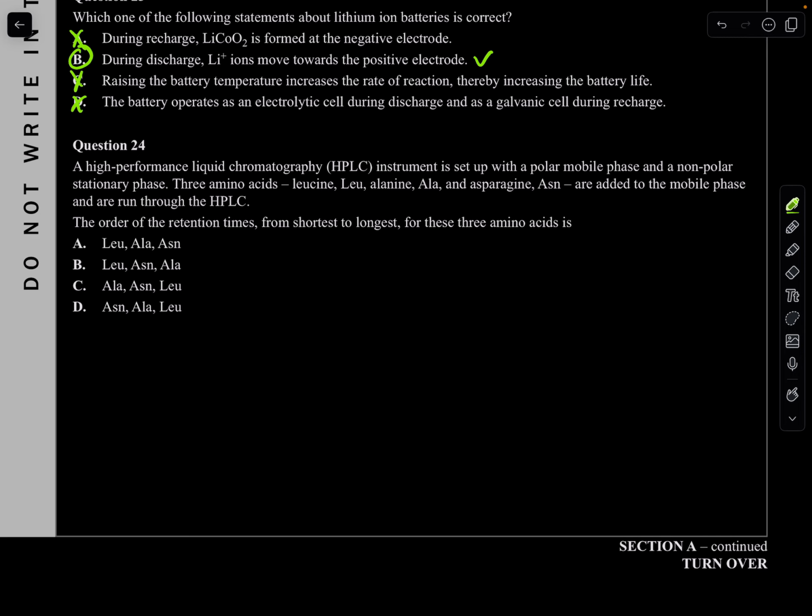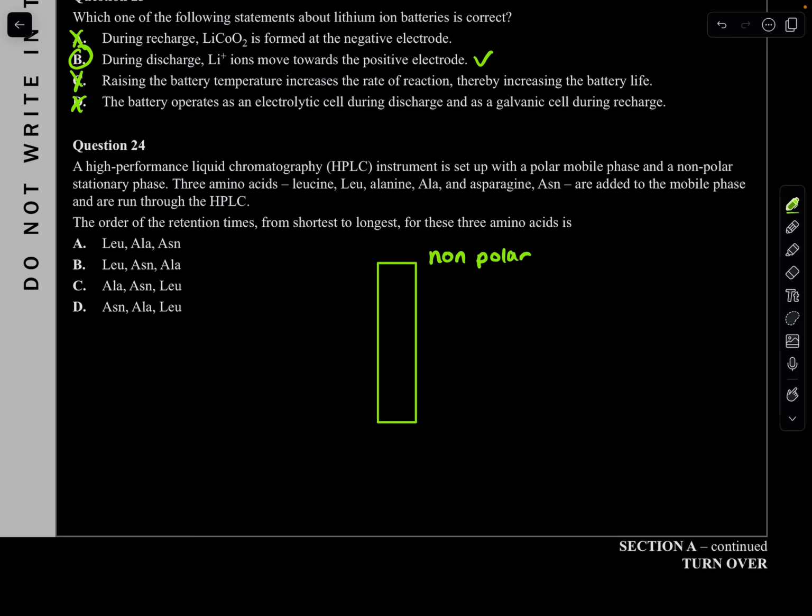So we're using a non-polar stationary phase. So let's just draw a nice cube here. Imagine this is our stationary phase and it's non-polar. So we know that non-polar molecules and a non-polar stationary phase like to attract each other. They like to bond together, meaning that the longer the retention time, the more non-polar the molecule is, because remember, the stationary phase is non-polar.